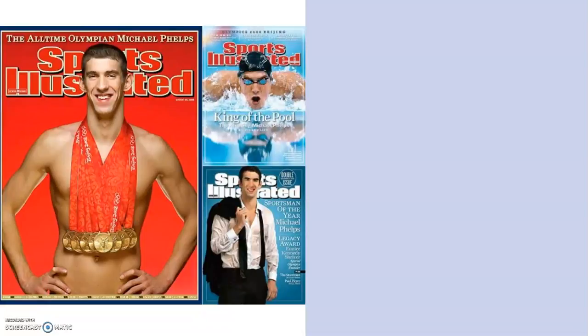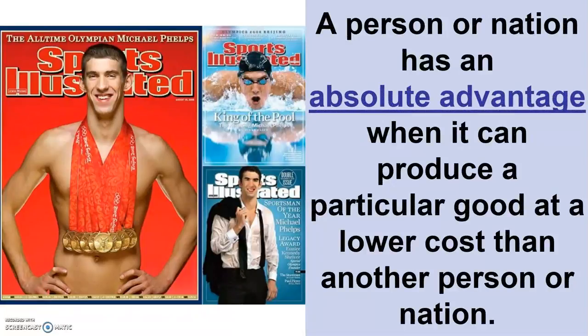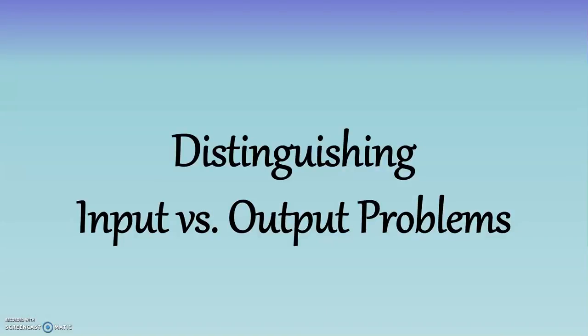I would say yes. So in economics terms, I would say that he has an absolute advantage. A person or nation has an absolute advantage when you can produce a particular good at a lower cost than any other person or nation. What does it take for Michael Phelps to win a gold medal? Not nearly so much as it would take for me to win a gold medal. So he's going to have an absolute advantage at swimming, and I will not.